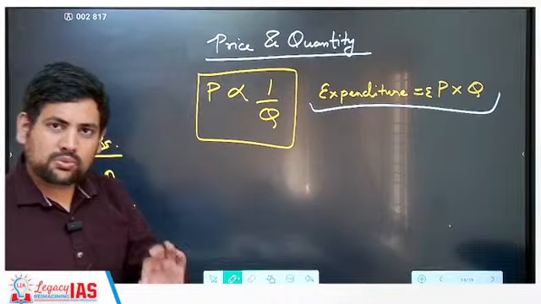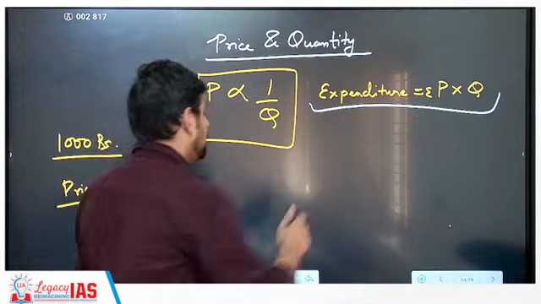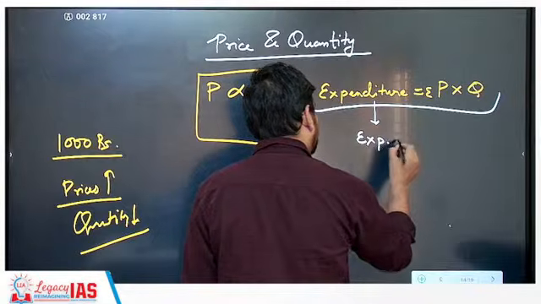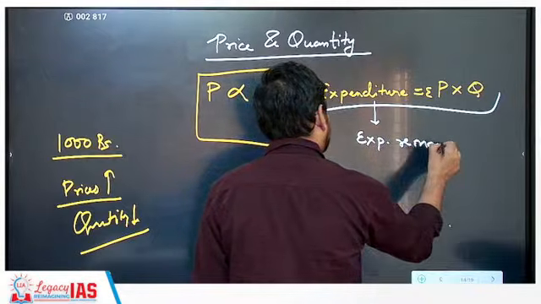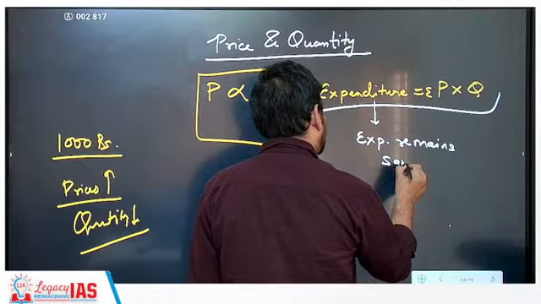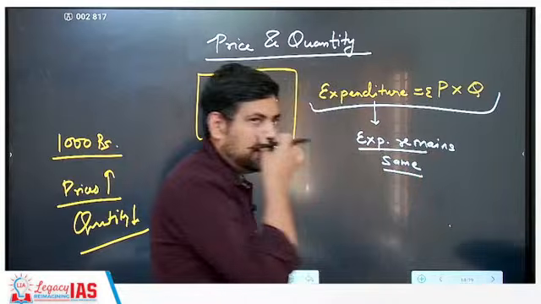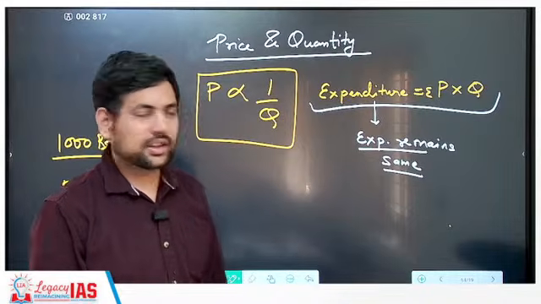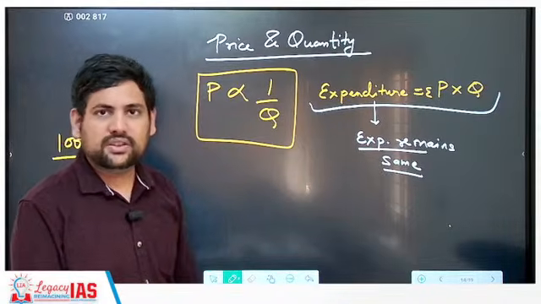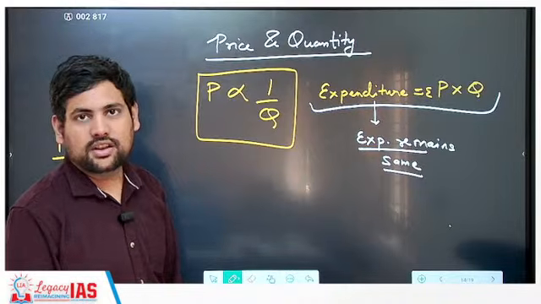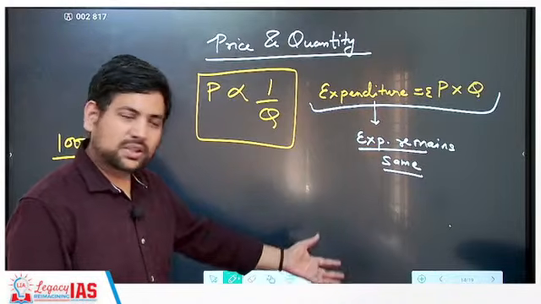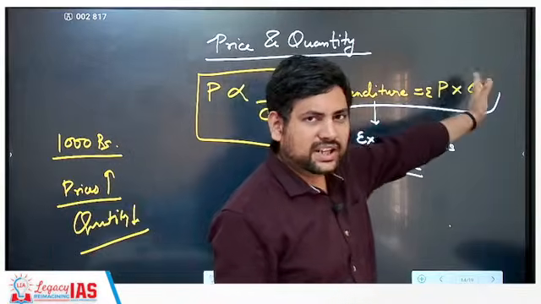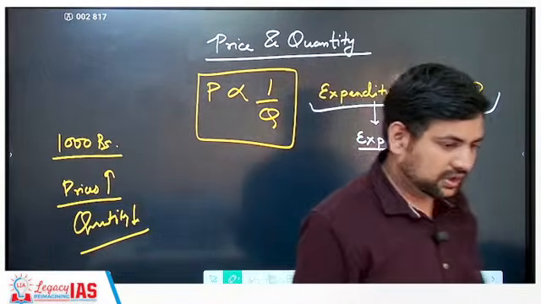Now in most questions what you will find, that it will tell you that the expenditure remains same. Now, if expenditure remains same, then it becomes a direct inverse relation between price and quantity. That is, price becomes inversely proportional to quantity. And that is what most questions try to test. They don't change the expenditure or income in most questions, and then price and quantity are inversely proportional. Okay.